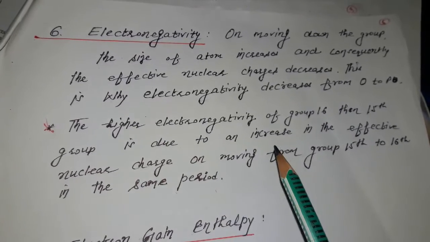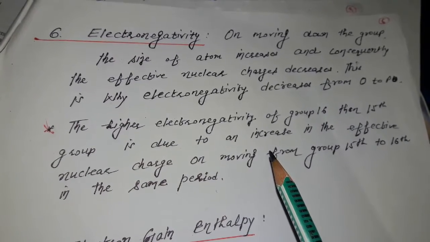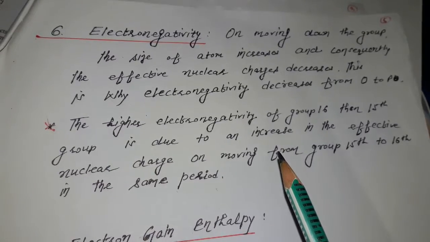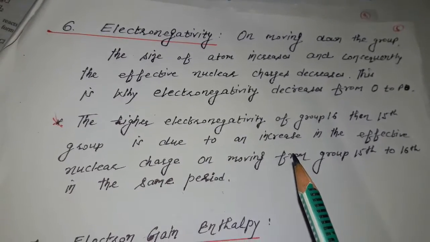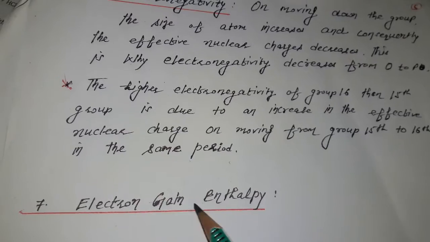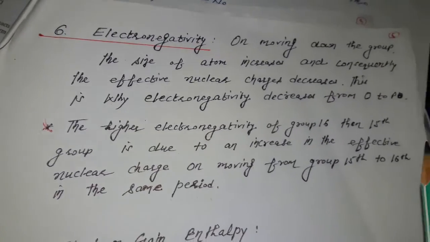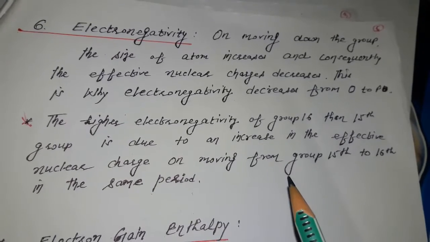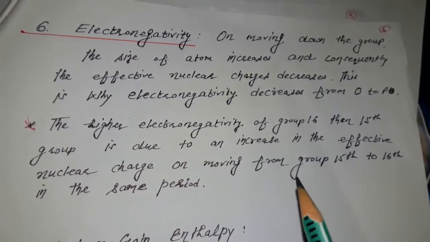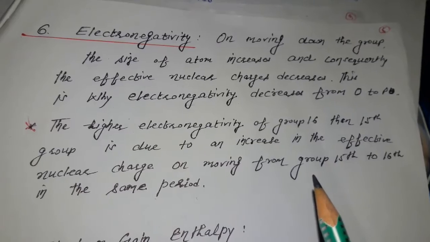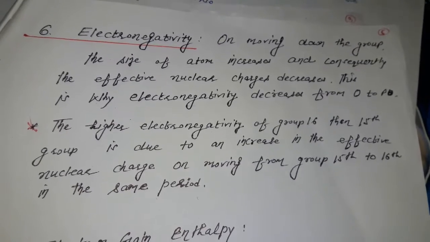So dear students, revise these 6 physical properties and the reasons. In the next video we are starting from the 7th point, electron gain enthalpy. The next 6 properties we will watch in the next video. Till then, revise these properties. Have a good day. Thanks everyone.